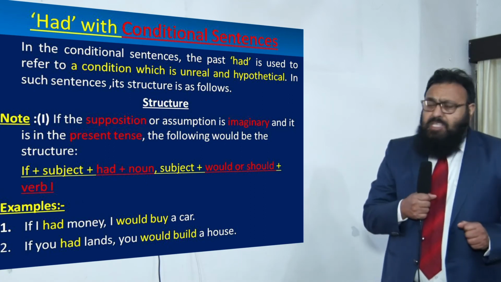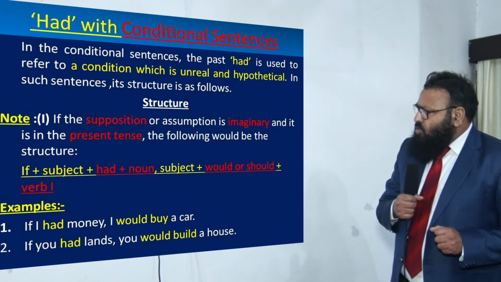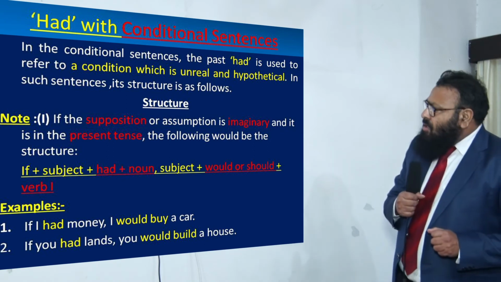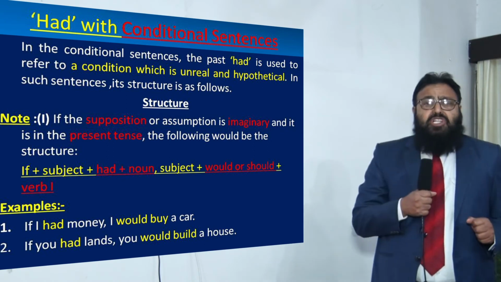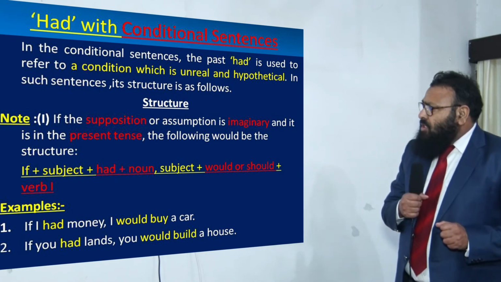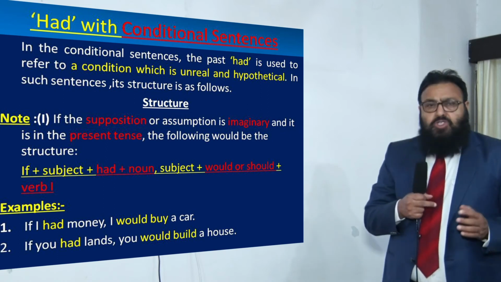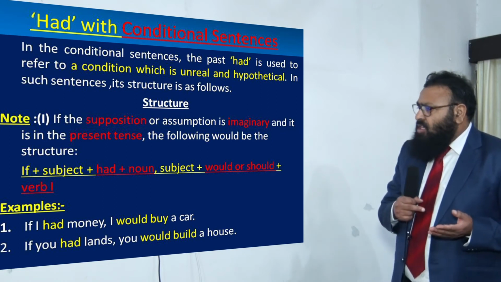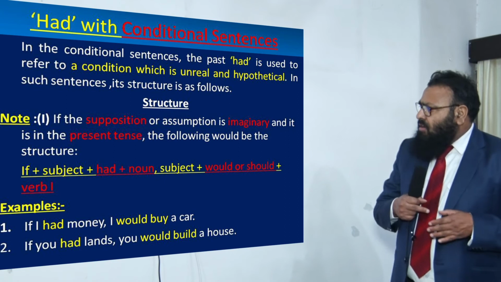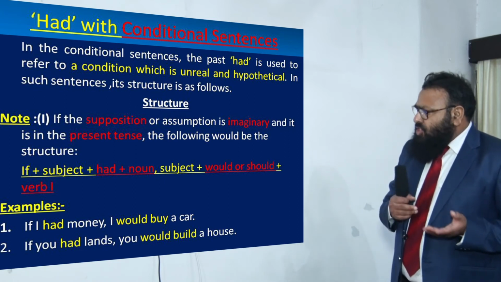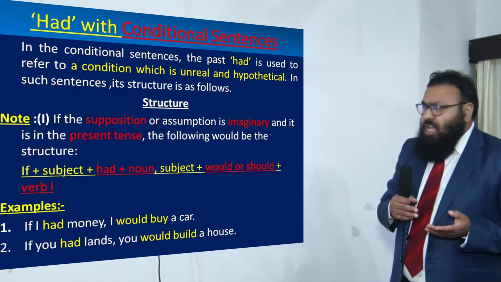Now some specific uses of had, dear children. In the conditional sentence, we make use of had to refer to a condition which is unreal or hypothetical. In such sentences, its structure is as follows.